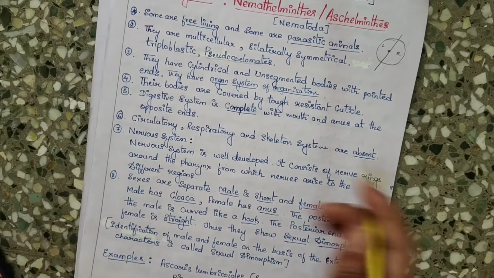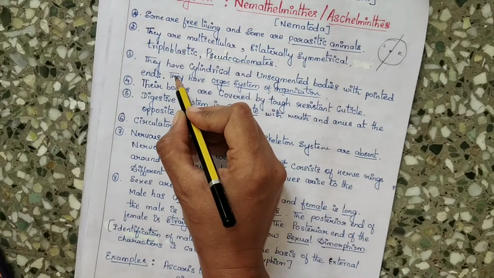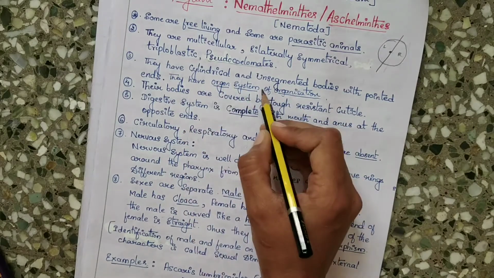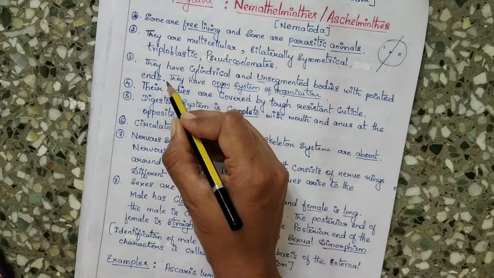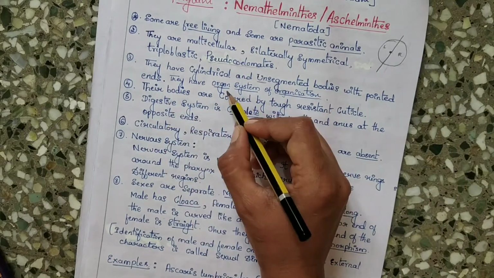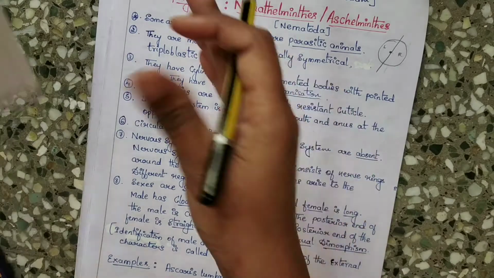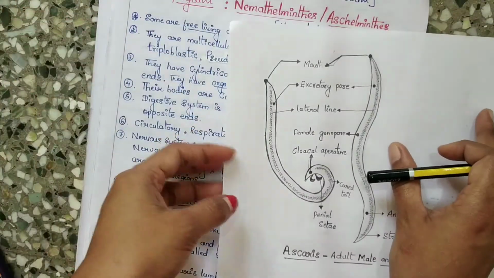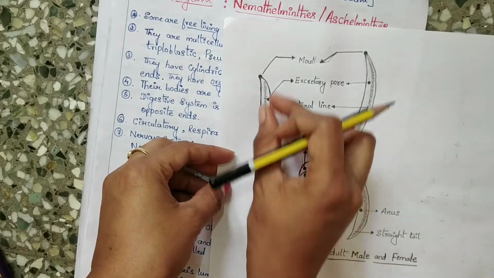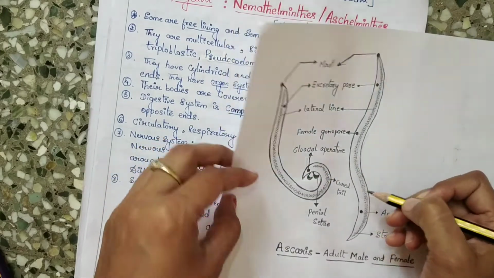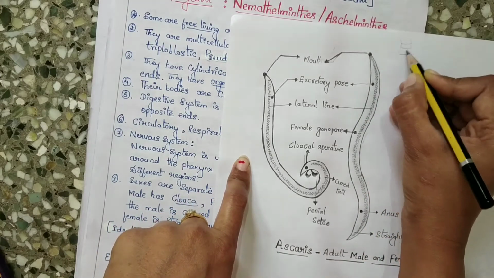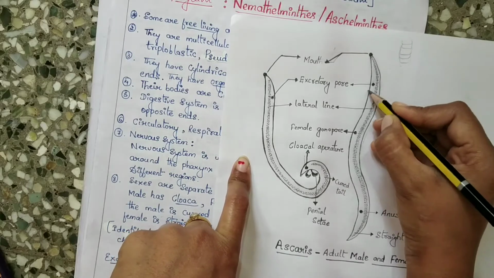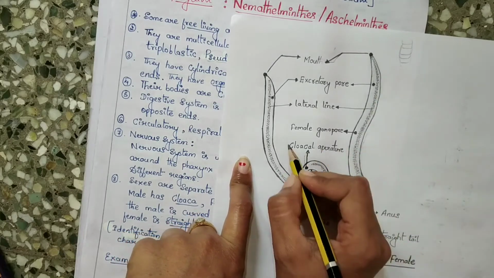Okay, let us move on to the next point. They have a cylindrical body, and they are unsegmented. The body is unsegmented with pointed ends. And they have organ system of organization. You can look at the diagram here. The body is cylindrical, and the body is unsegmented, meaning there is no segmentation. In some animals you can see segmentations like this. Are you seeing any segmentations here? No, that's why these are not segmented.